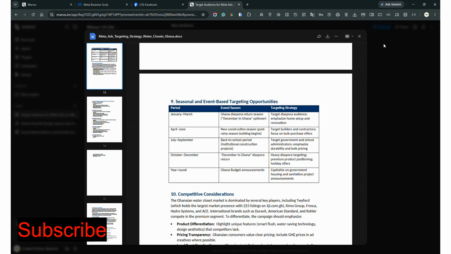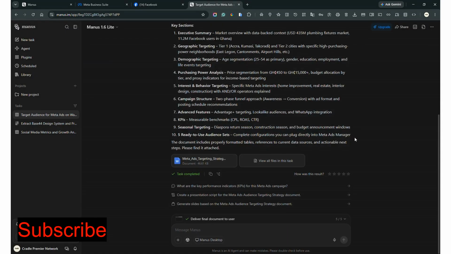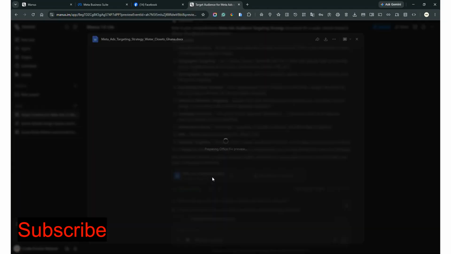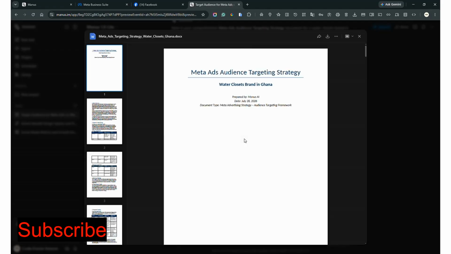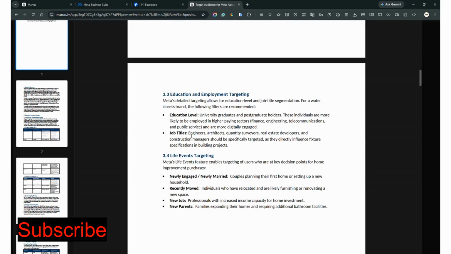Let's continue from here. In the previous lesson, we got to know that the information given to us by Manus AI gives us an idea of the kind of audience that would be interested in water closets. So now, based on what we have here, we know that these kinds of people will be interested in water closets.